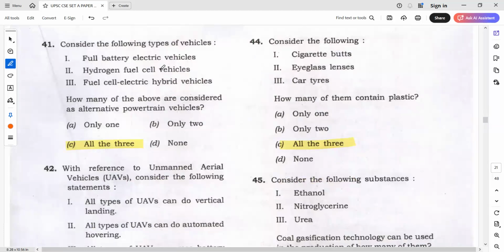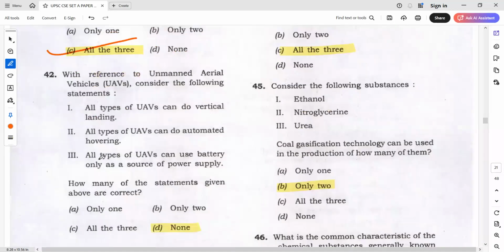Okay. Here, alternative powertrain vehicles, broad or narrow? Alternative power fuel: battery electric vehicles, hydrogen fuel cells, fuel cell electric hybrid vehicles. Broad or narrow? Definitely broad. The answer will be all 3.